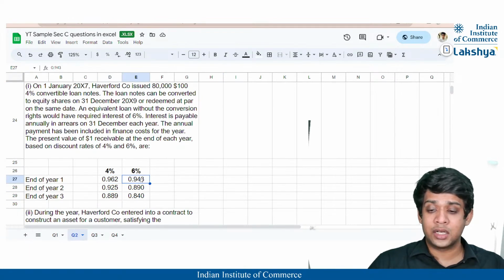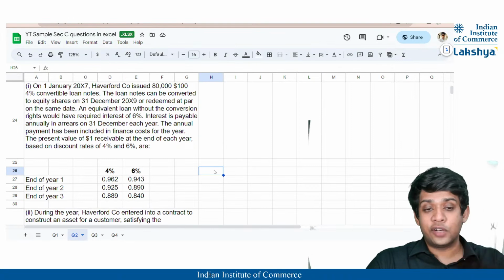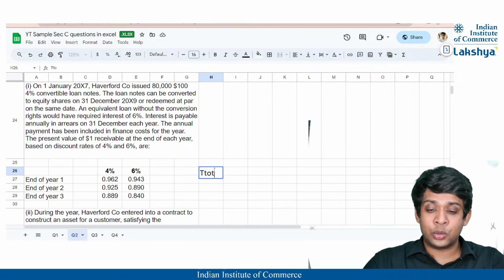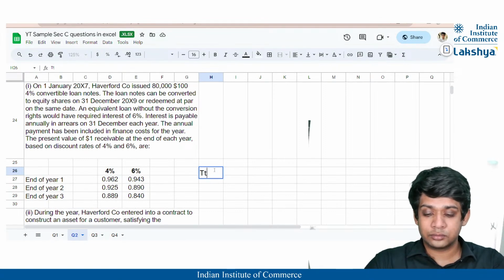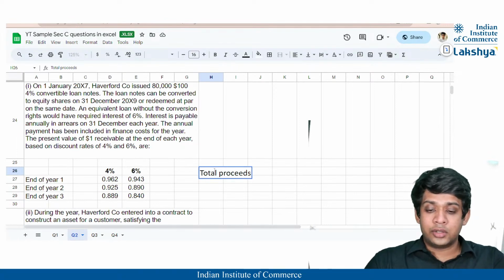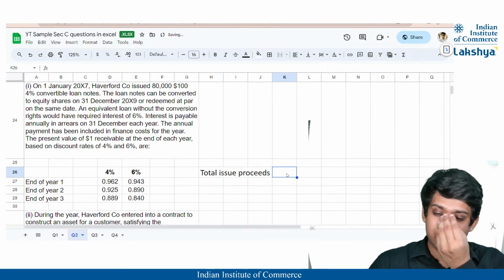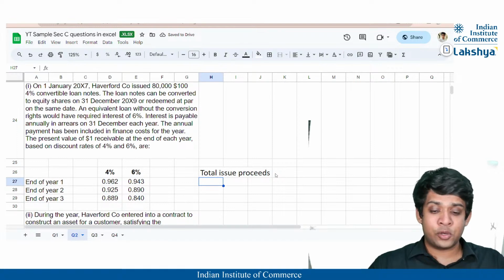We are just supposed to calculate the convertible loan note. So how are we supposed to deal with the convertible loan note? Do you all remember? In your financial instruments, when you are issuing a convertible loan note, whatever is the total proceeds, or you can say the total issue proceeds, that you receive on issuing the convertible loan notes, you receive money from the holders, right? You receive money from whoever purchases your loan notes. So whatever is the proceeds.